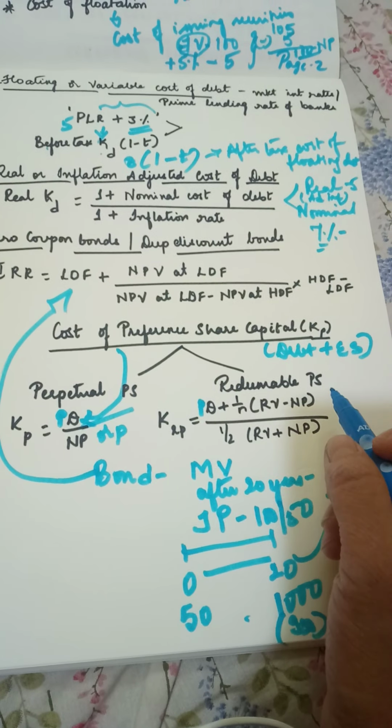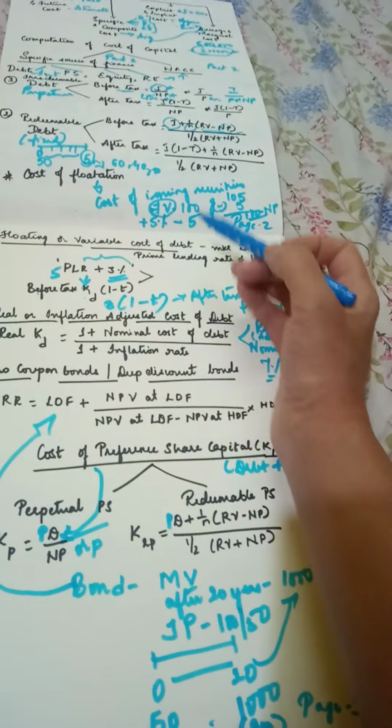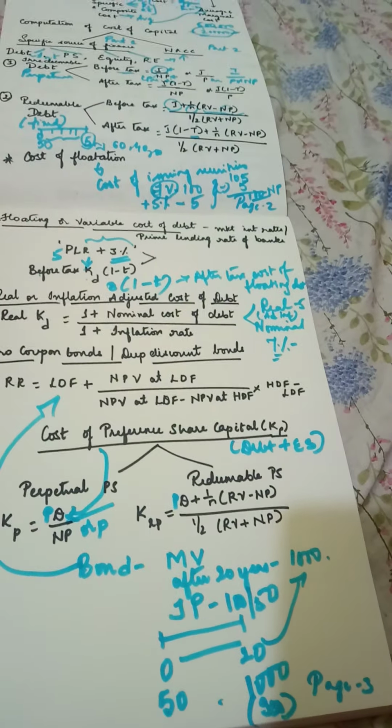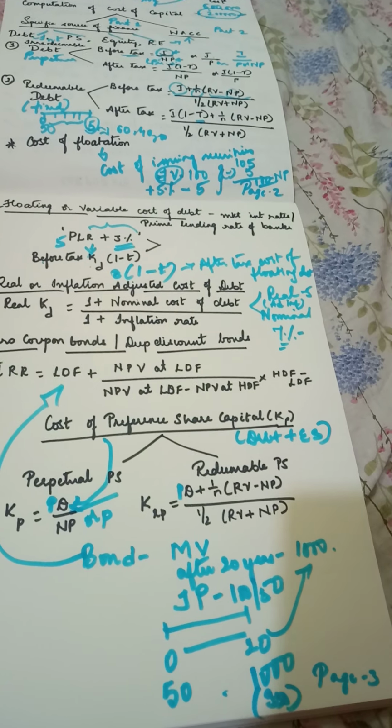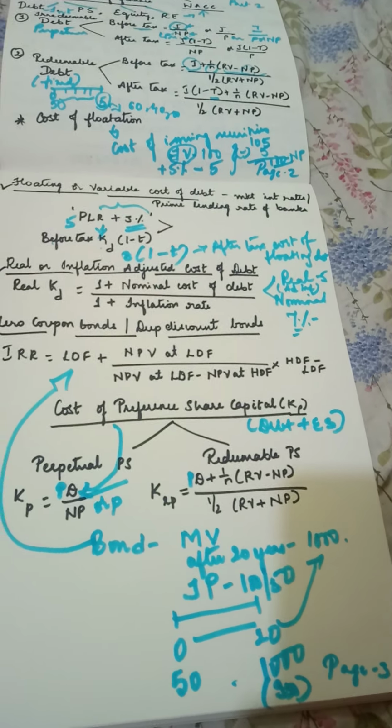If your redeemable preference shares are given, the formula is very similar to what you have learned in case of debt, except the tax adjustment. In case of debt, whatever interest you pay is a tax deductible item, so 1 minus T will come there.